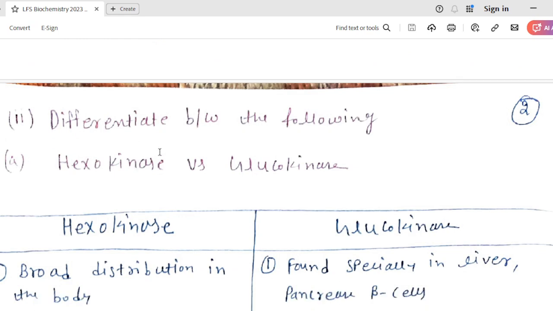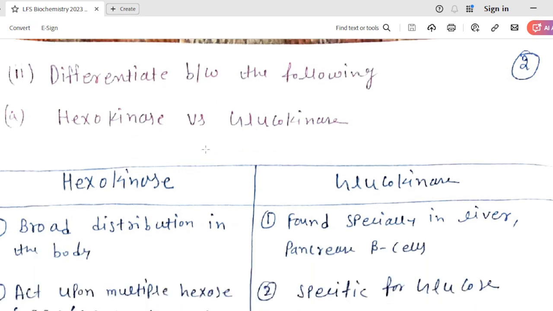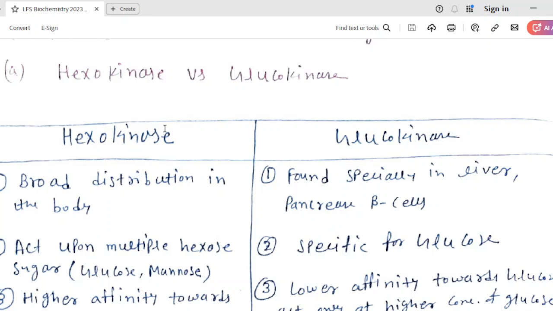Now come to differentiate between the following. First is hexokinase and glucokinase. This is a very important question and asked at various levels. So hexokinase and glucokinase, both enzymes are isozymes. They catalyze the first step of glycolysis. Hexokinase is broadly distributed in the body. Glucokinase is found especially in the liver and pancreatic beta cells.